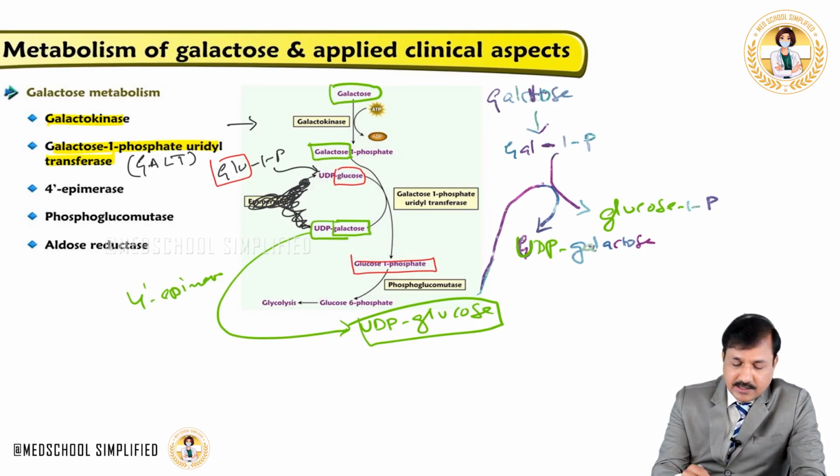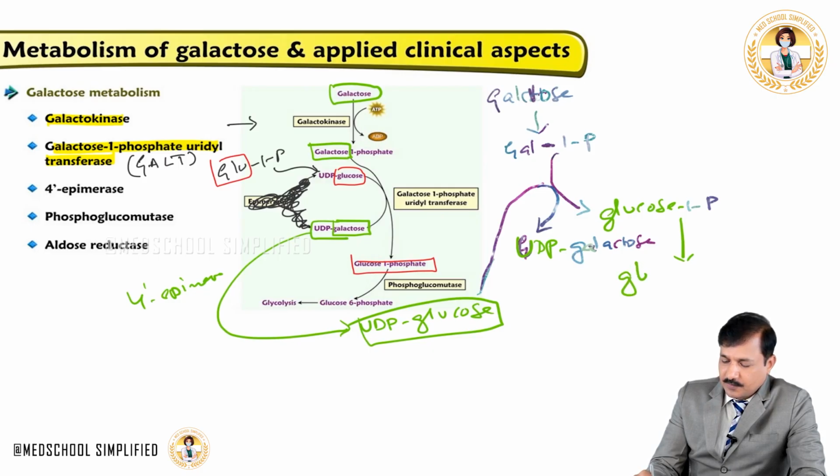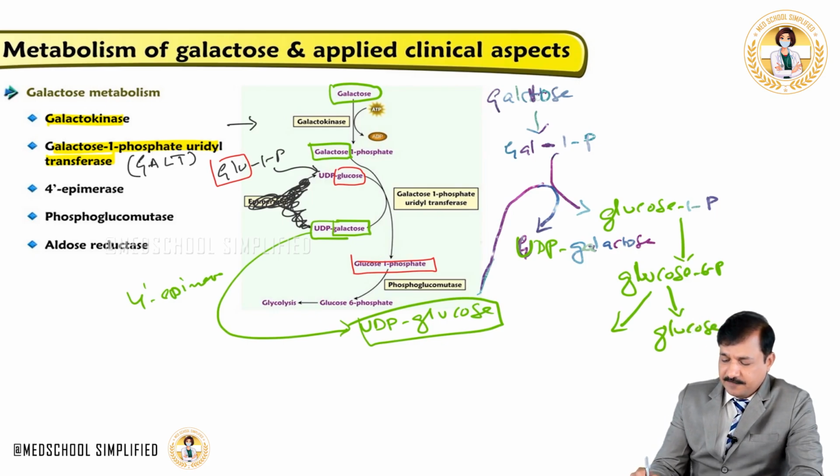What happened to that glucose 1-phosphate? It can be converted into glucose 6-phosphate, and this glucose 6-phosphate has two fates. In the liver it can be converted into glucose because we have the glucose 6-phosphatase enzyme in the liver, or it can go into glycolysis in the liver and other tissues.